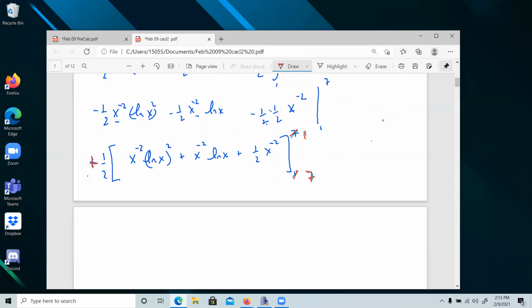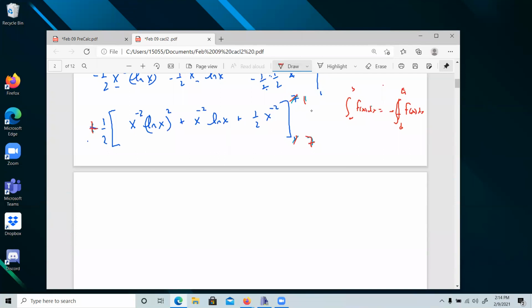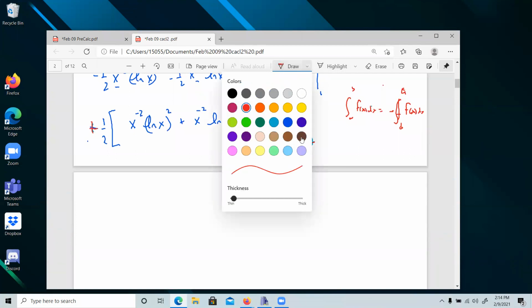Integral from a to b of f of x dx is equal to negative integral from b to a of f of x dx. So you're allowed to swap the limits if you put a negative sign out in front. Why did you do that? Because it's a little bit easier and I don't have to carry around a bunch of negative signs.